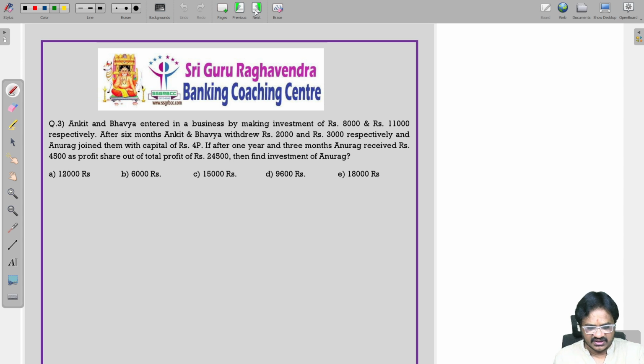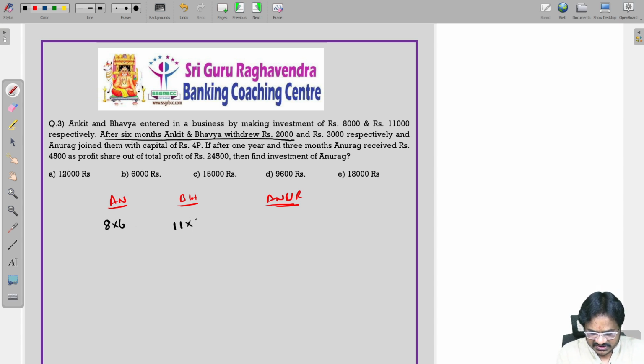Ankit and Bhavya entered into a partnership by investing 8,000 and 11,000 respectively. After 6 months, Ankit and Bhavya withdraw 2,000 and 3,000, and Anurag joined with a capital of 4P. So there are three persons: Ankit, Bhavya, then Anurag. Ankit and Bhavya are investing 8,000 and 11,000, for 6 months. Ankit withdraws 2,000, so this is 6,000.